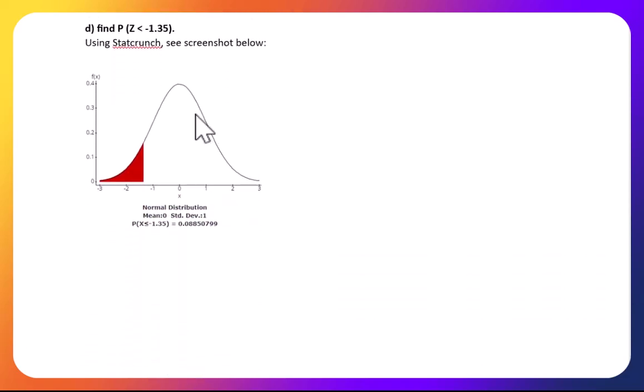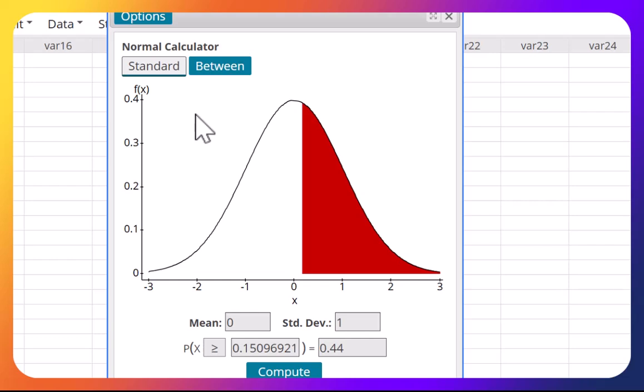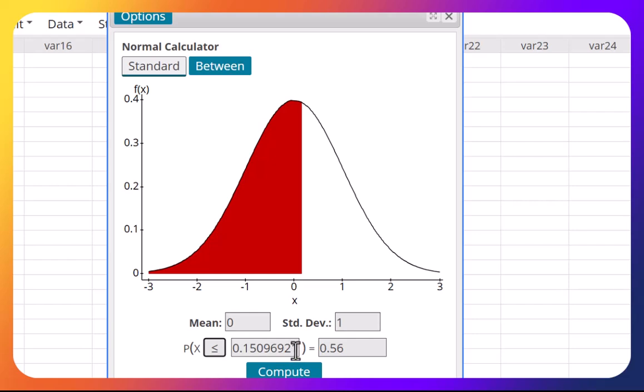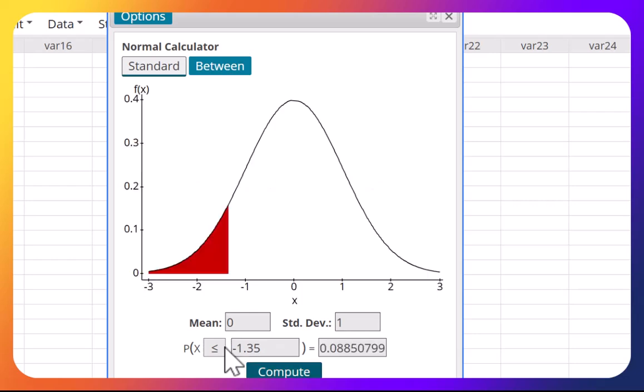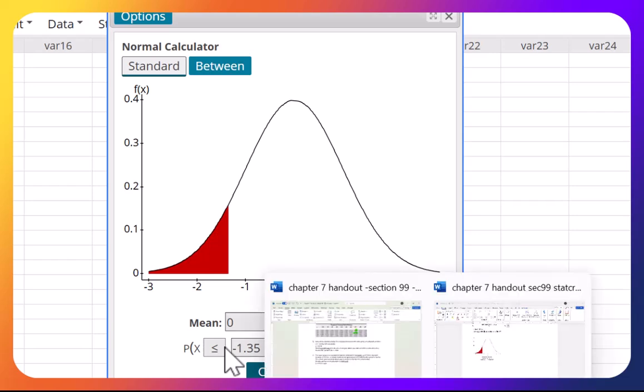Okay, next question. What's the probability of z less than negative 1.35? He doesn't need to give you a mean and standard deviation, guys, because once we talk about z, it's 0 and 1. So just go with that. Now it's a probability again. He doesn't want the z-score. He wants the probability. So back to normal, standard, okay. 0, 1, less than negative 1.35. That's it. You could use the table to find this one, but StatCrunch is good too. So the answer is 0.0885. That's the answer.